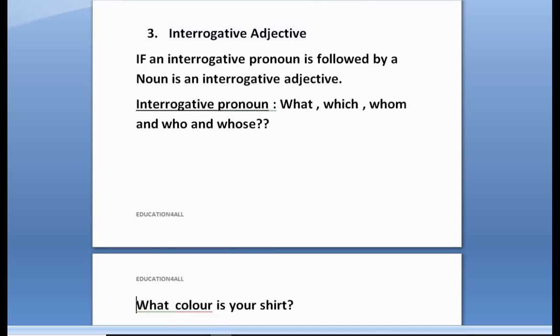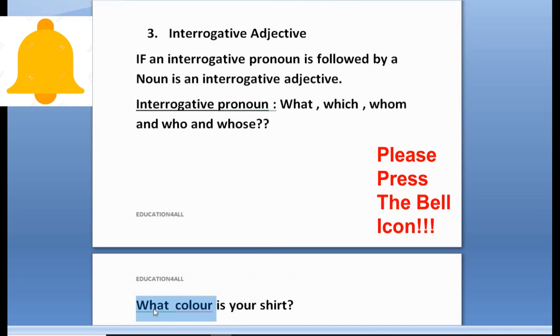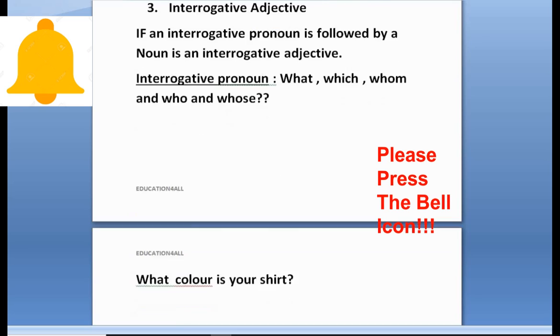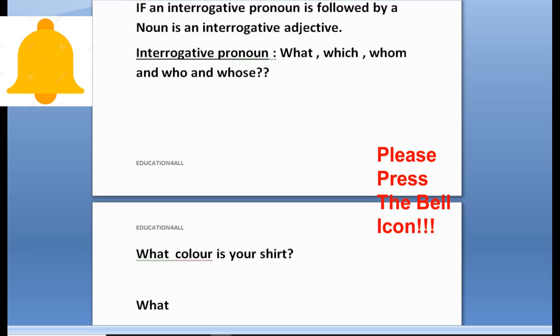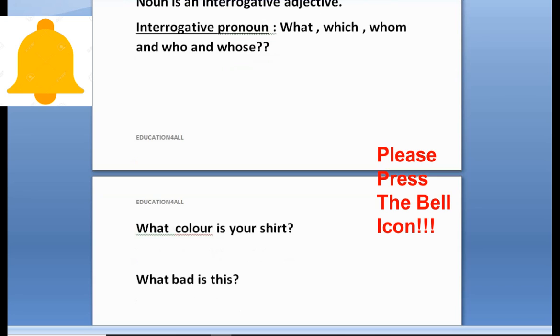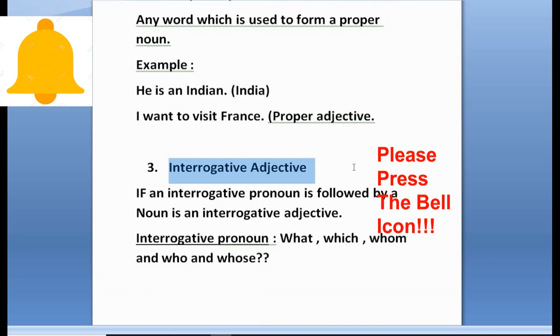So sentences where an interrogative pronoun is followed by a noun are called interrogative adjectives. If I take another example, I would say what bag is this. Again I used what from the interrogative pronoun and added the noun and made the interrogative sentence, then that becomes an interrogative adjective.